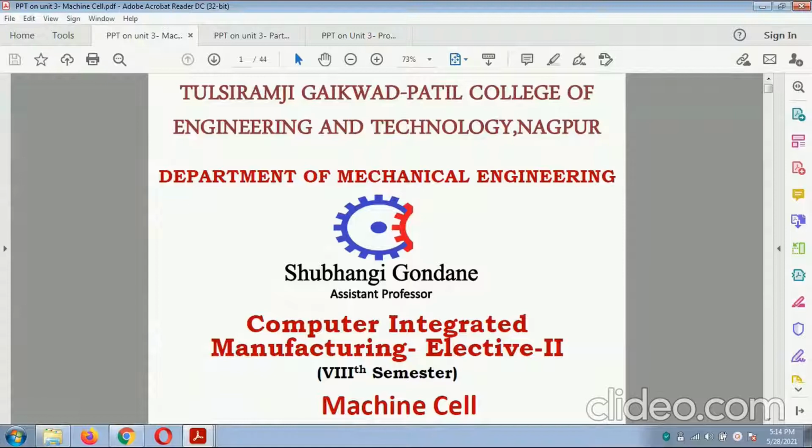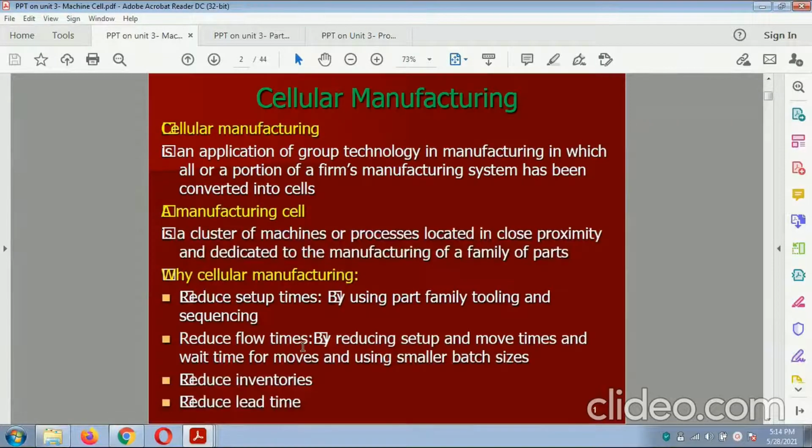I am Shubhangi Gondane from the Mechanical Engineering Department, and today we study the machine cell. Cellular manufacturing is an application of group technology in manufacturing in which all portions of the firm's manufacturing system have been converted into cells. The manufacturing cell, of machines or processes, is located in close proximity and dedicated to the manufacturing of a family of parts.